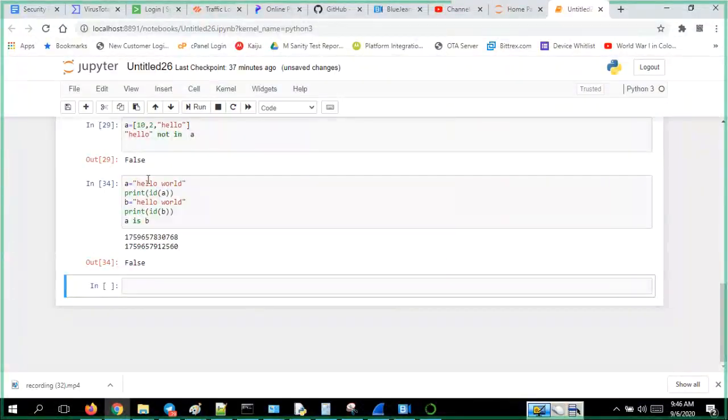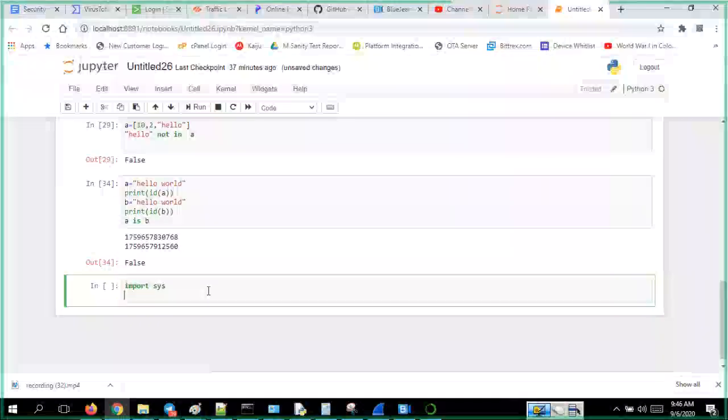What we have gone through, and apart from that, one last thing: command line arguments. There is something called import sys. That I have to explain in another program, but just remember this: import sys in any file, and you have argv, so sys.argv.